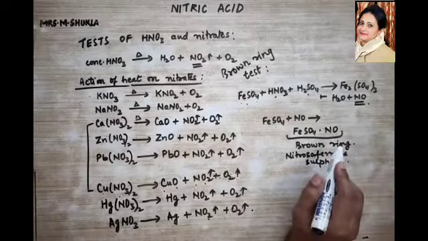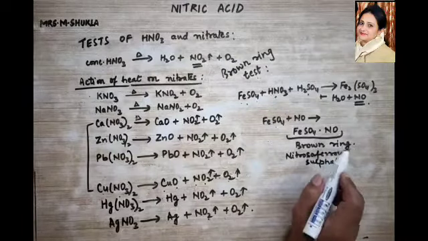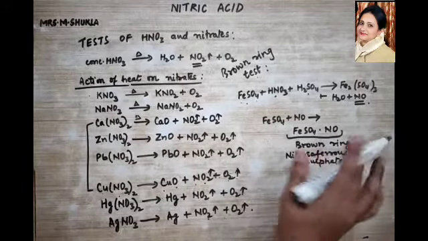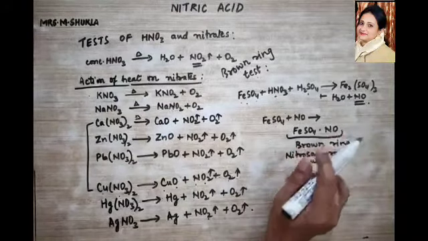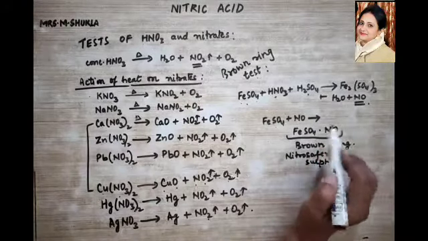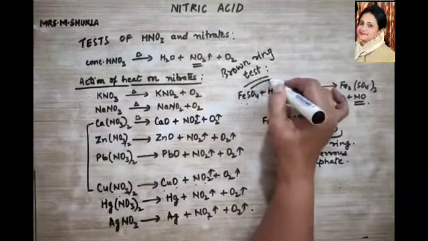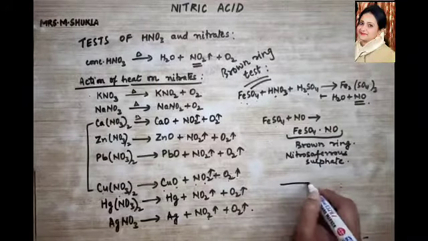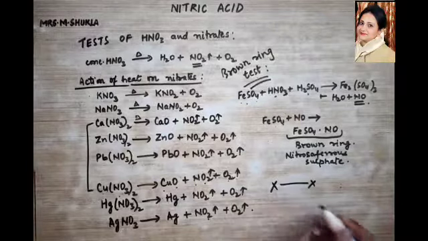Clear? Now, this brown ring of nitrosoferrous sulfate is very unstable, and if you disturb your test tube, or if you warm the test tube, it immediately disappears. So this is the confirmatory test for nitric acid or nitrates. With this, we finish off with the chapter. Thank you, girls.